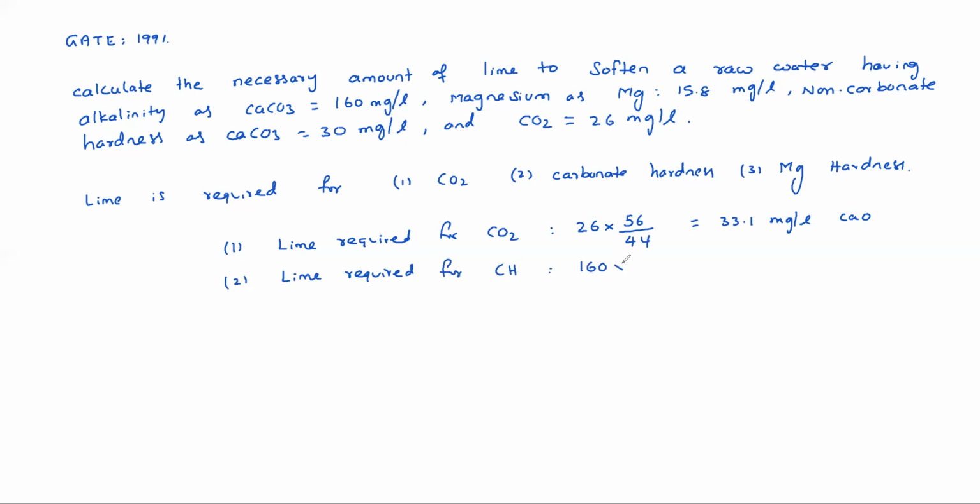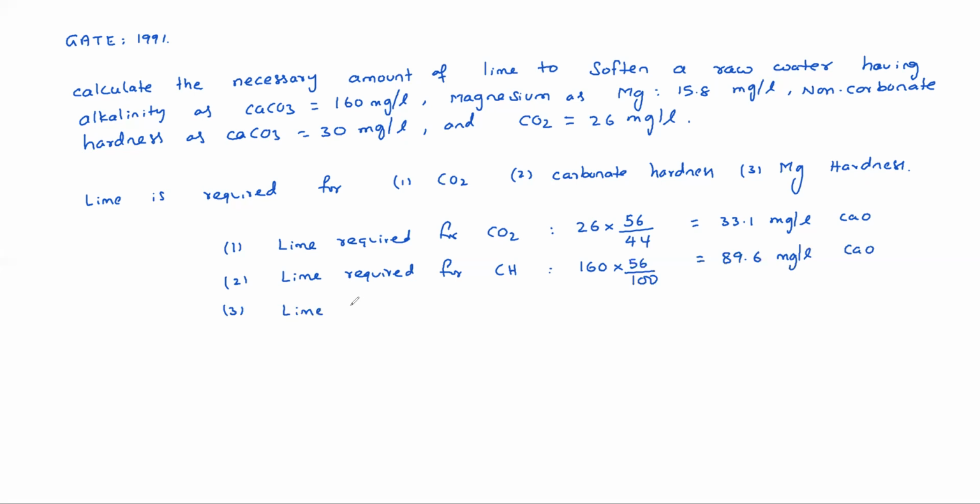So 160 into 56 to react with that, CaCO3 being 100, which is equal to 160 into 56 by 100, which is 89.6 mg per liter CaO.